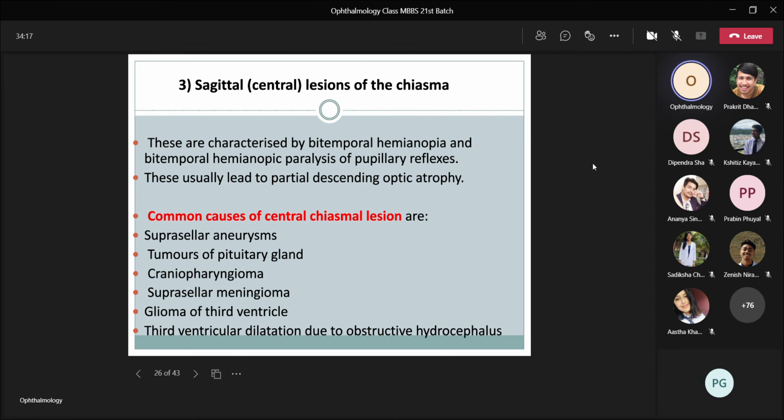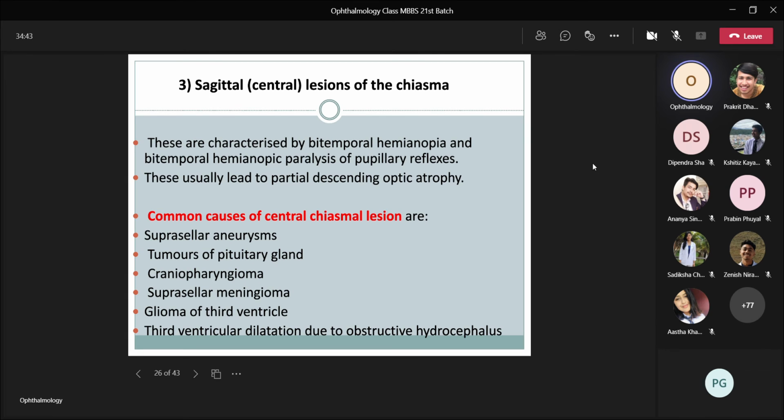And the central lesions of the optic chiasma are characterized by bitemporal hemianopia. So if there's a lesion in the central part of the chiasma, then it leads to bitemporal hemianopia as the nasal fibers are crossed at the chiasma. So there will be loss of temporal vision and bitemporal hemianopic paralysis of pupillary reflex. This leads to partial descending optic atrophy.